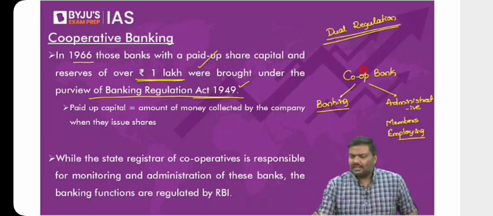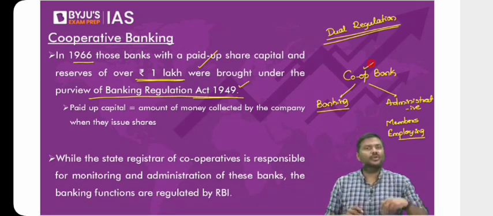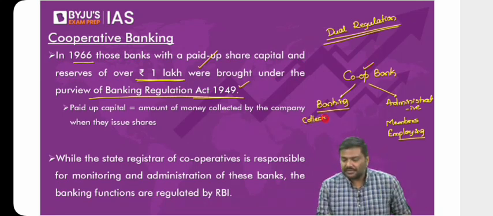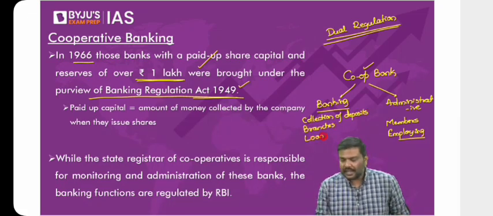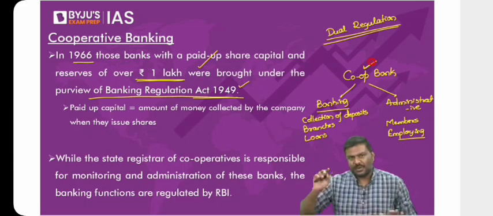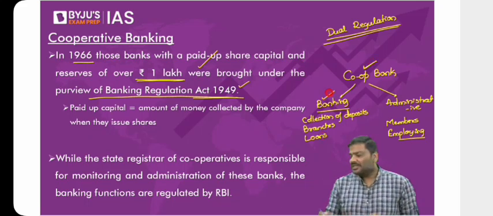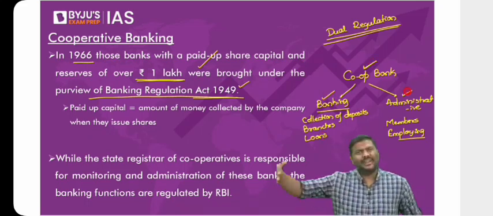And on the other hand, the same cooperative bank is also performing banking functions. What do you mean by banking functions here? Collection of deposits. Opening new branches in different cities. Giving loans, etc. Understand this carefully. The cooperative bank is performing two types of functions here. One is related to banking. The second one is related to administrative, that is the back end of the cooperative.